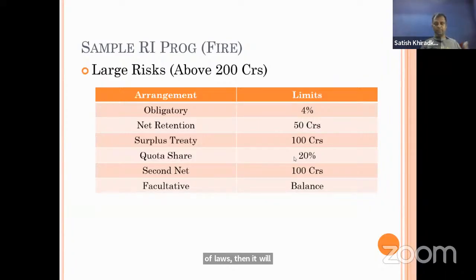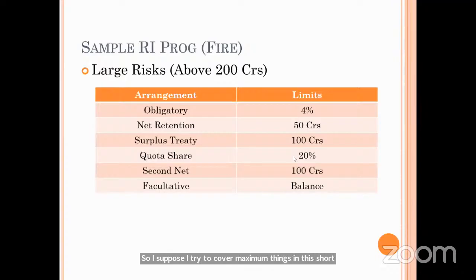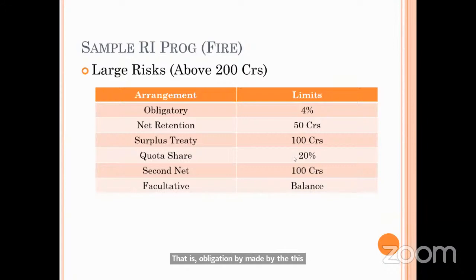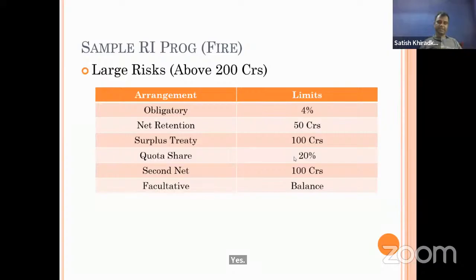So I suppose I tried to cover maximum things in this short period of time. Still, if you have any doubt, obligatory is the obligatory cession to GIC. That is the share that we are ceding to the GIC, right? That is an obligation made by the regulation. The gross line includes quota share and retention, yes.